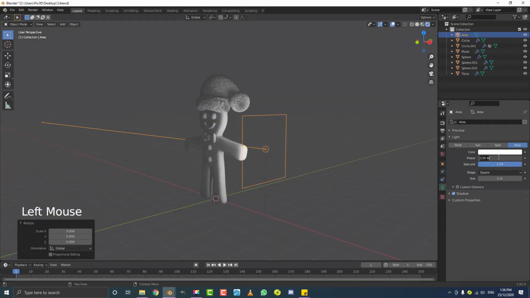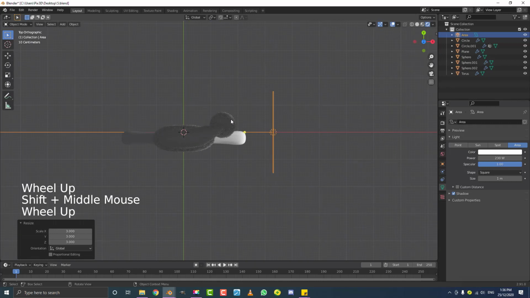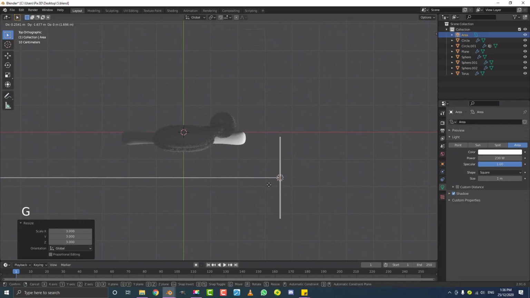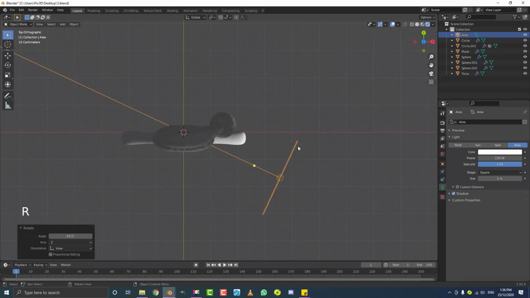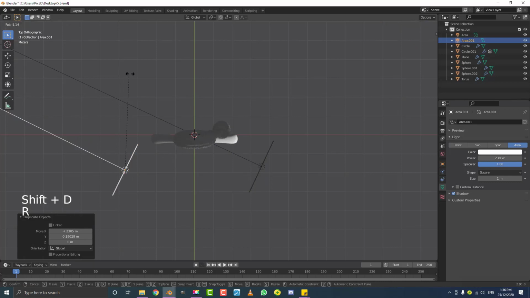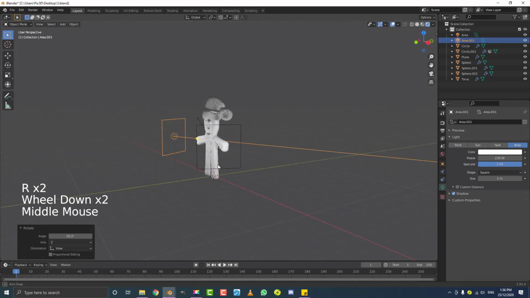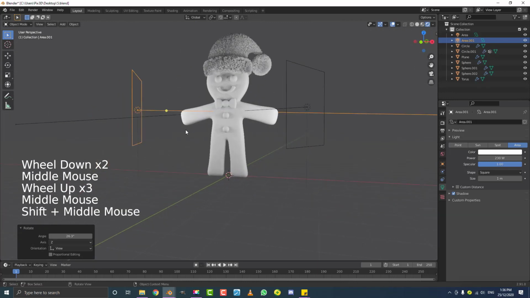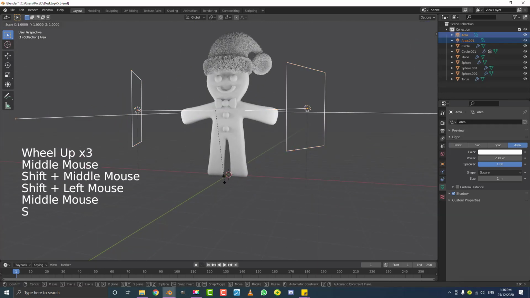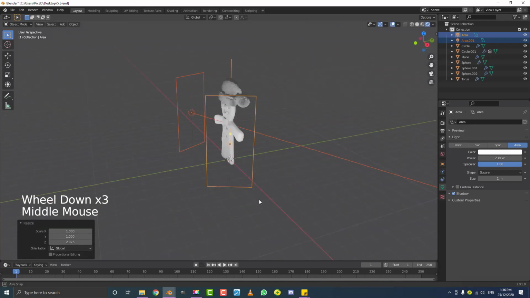Okay, so I might bump mine up to 230. And this is also going to vary depending on the scale of your scene, but if you're following along with me, this should work fine. So in your top view, we're going to hit G to move it forward, and then R to rotate it in towards the subject. Then we're going to hit Shift D, bring it over to the side here, and then rotate it by hitting R towards the subject here like that. So now we have these two lights. If you select both of these lights and you hit S, Z, you can scale them up on the Z like that, just to make them a little bit more even.